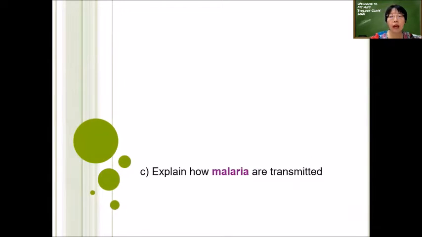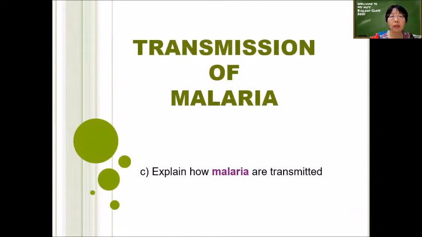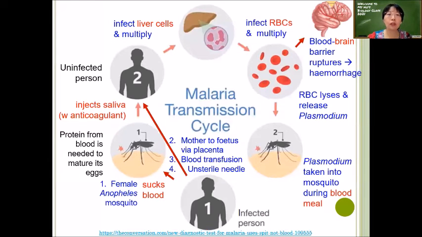Explain how malaria is transmitted. So let's look at the transmission of malaria. That means how the Plasmodium can be transmitted from an infected person to an uninfected person. So let us look at the transmission cycle of the Plasmodium. So we always start from an infected person first. Okay, so from an infected person,